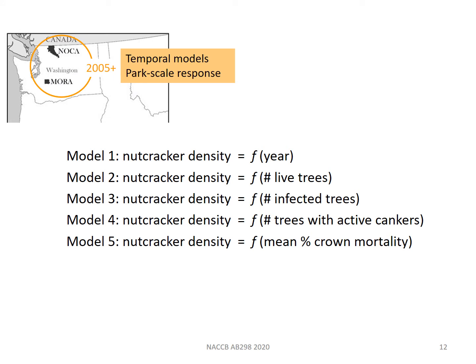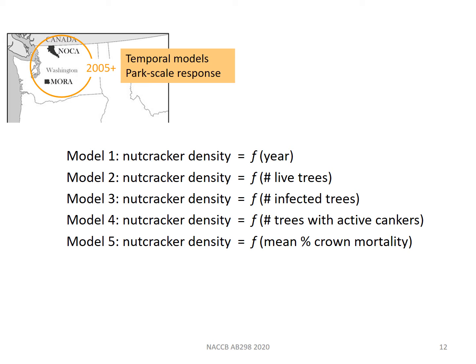Our main question was whether nutcrackers respond to trends in whitebark, so I'll focus here on the submodels of nutcracker density that we considered. In the temporal models that we applied to data from 2 northern parks, our null model was that nutcracker density just varied by year. We also considered several other models in which nutcracker density responded to annual variation in whitebark metrics like the number of live trees, rust-infected trees, or total crown kill of whitebark at the park level.